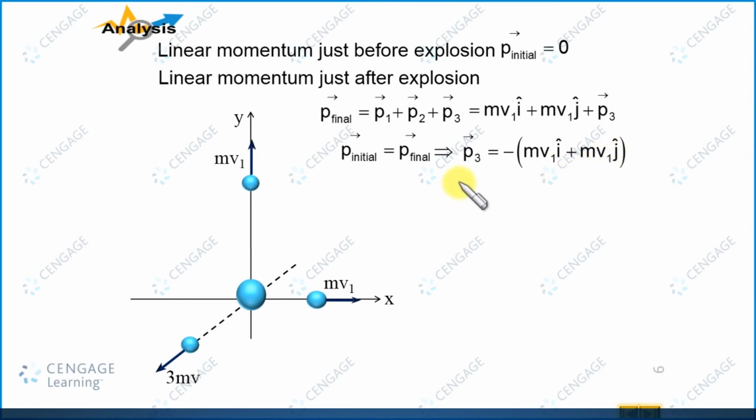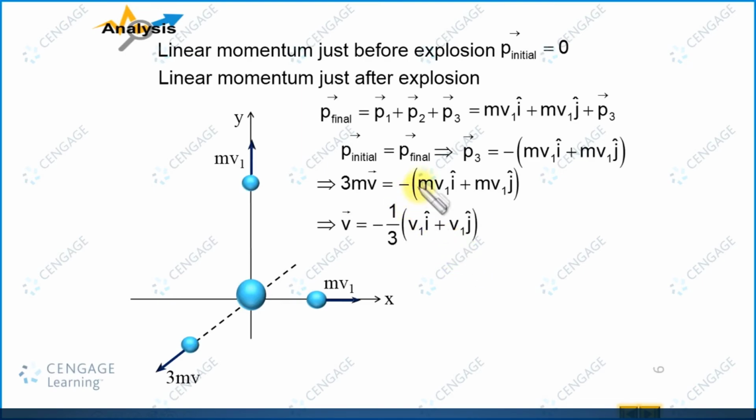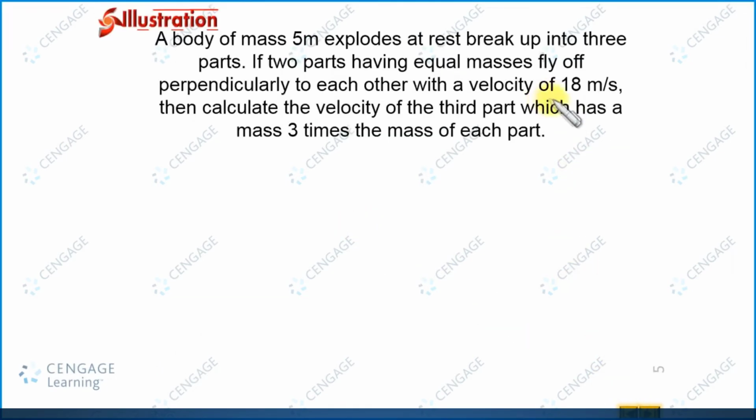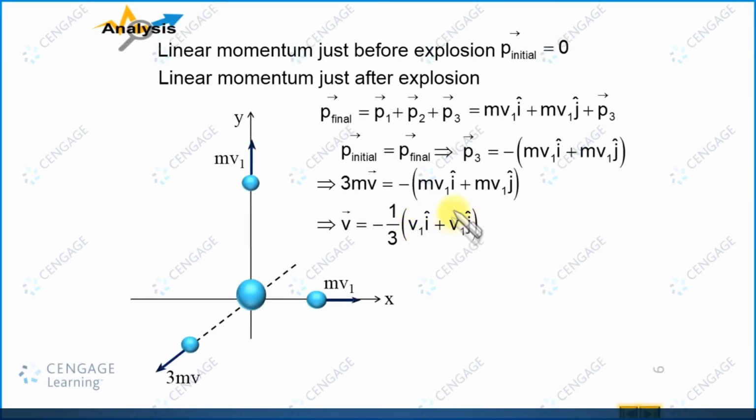Now, we can rearrange this equation. We can write 3m v vector equal to this one. Now, we can write the v vector, that is the velocity of the third part, equal to minus 1 by 3 (v1 i cap plus v1 j cap), right. M and m will get cancelled. So this is the velocity, and here we are given the magnitude of the velocity of these two parts is 18 meters per second. So if we substitute 18 meters per second, the velocity will become minus 6 i cap minus 6 j cap meters per second.